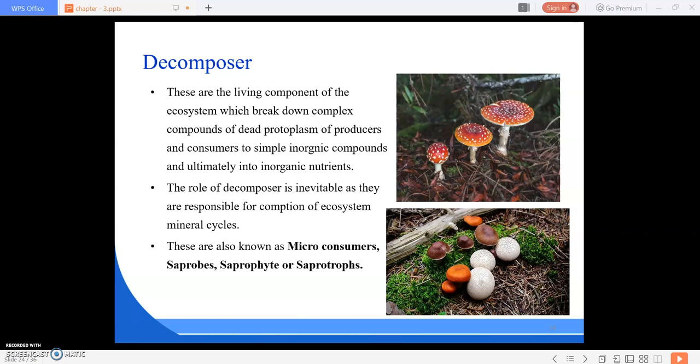The biotic structure is again subdivided into two, mainly based on their source of energy and material. The first is autotrophic and the second is heterotrophic. Autotrophic means the producers, who can produce their own food. Heterotrophic are those who cannot produce food. They are dependent on the producers, so these are called consumers.